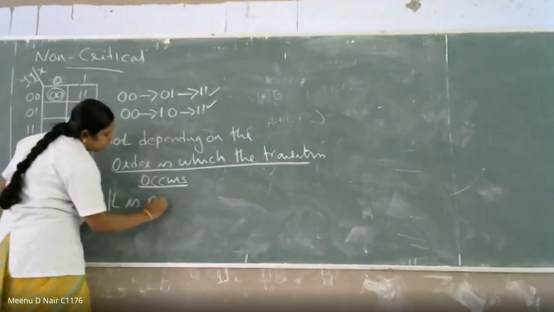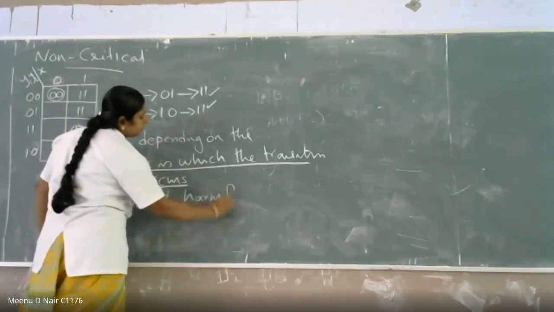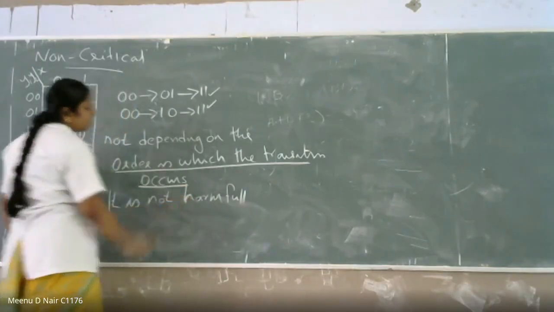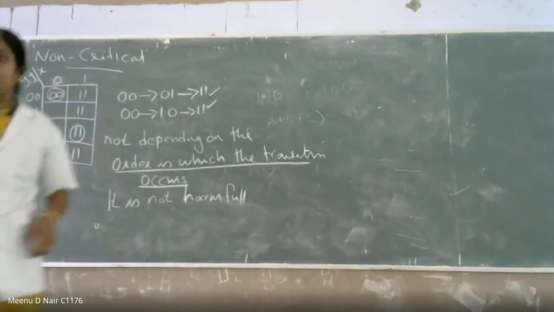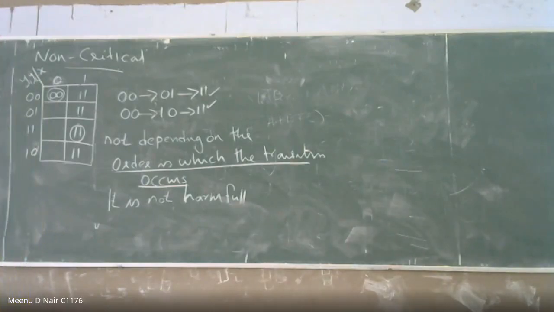It will not affect the circuit. Is the non-critical race clear?